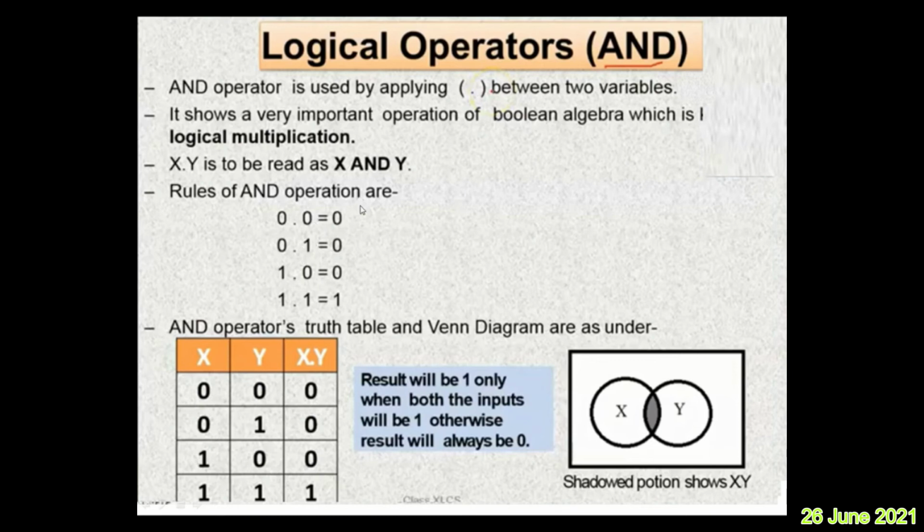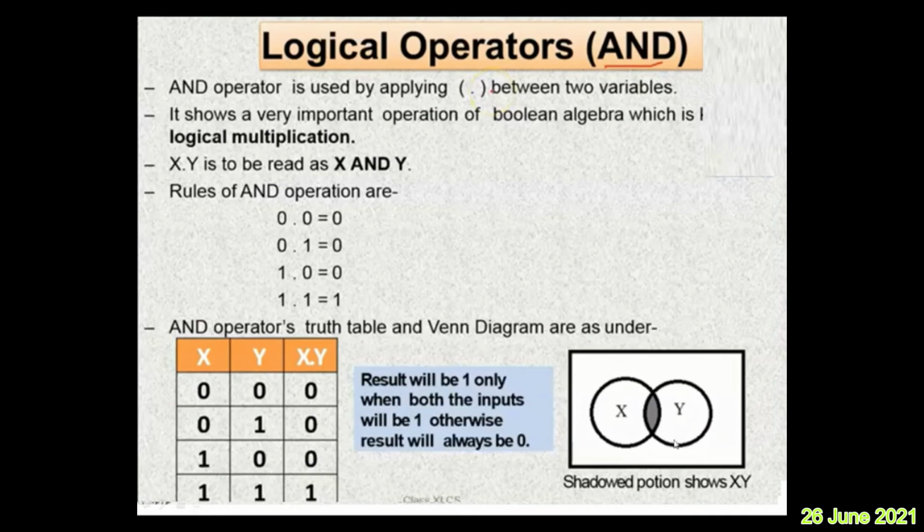For the AND operator truth table, the result will be 1 only when both inputs are 1, otherwise the result is 0. In general, when all the inputs are 1, only then will the output be 1. Same combination here: 0 0, 0 1, 1 0, 1 1, giving 0, 0, 0, 1.